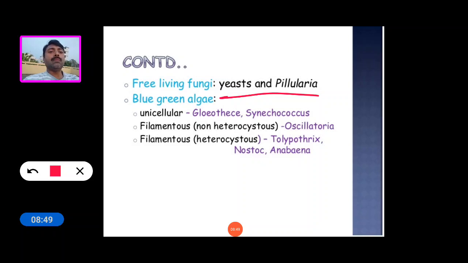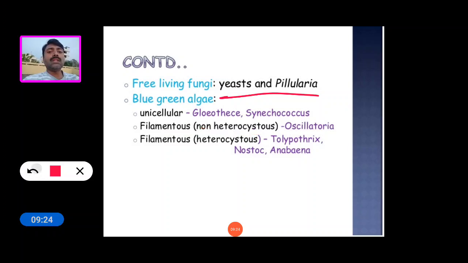And next is the blue-green algae. Gloeothece and Synechococcus are unicellular blue-green algae involved in biological nitrogen fixation. Next is the free filamentous or non-heterocystous blue-green algae, for example Oscillatoria.